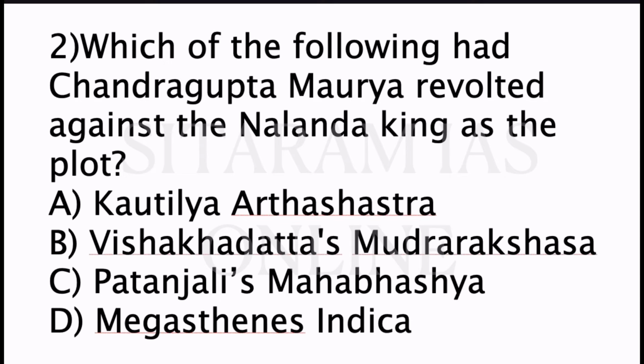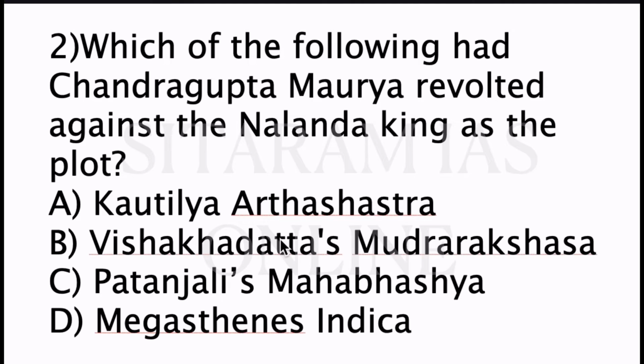So second question, in which of the following had Chandragupta Maurya revolted against the Nanda king as a plot? So which book has explained about the Chandragupta Maurya revolt against the Nanda king as a plot? Option A, Kautilya's Arthashastra. B, Vishakadatta's Mudrarakshasa. C, Patanjali's Mahabhashya. D, Megasthenes' Indica. So the correct answer is option B, Vishakadatta's Mudrarakshasa.